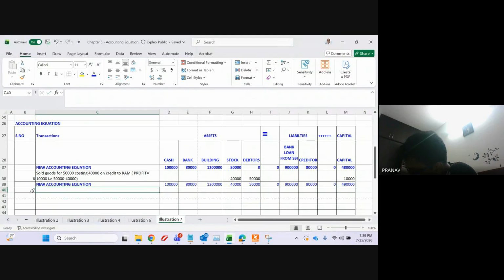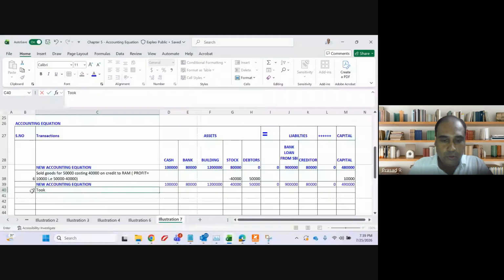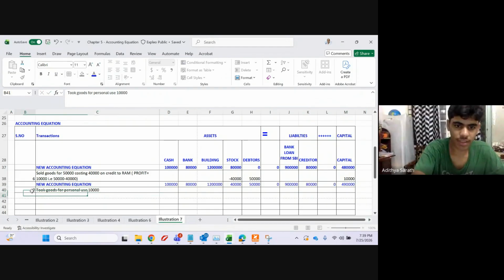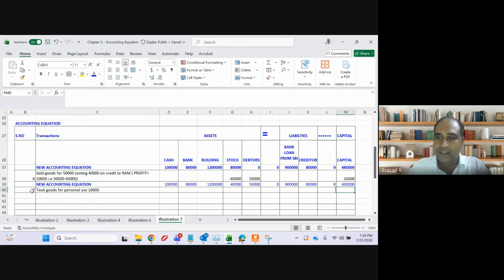Took goods from business for personal use, rupees 10,000. The words personal use indicate what? That it's a drawing. Whenever there is a drawing, directly go to capital column, minus 10,000. And is he taking cash or is he taking goods? Goods. Goods means stock will reduce by 10,000 rupees. Clear? Fantastic, guys.